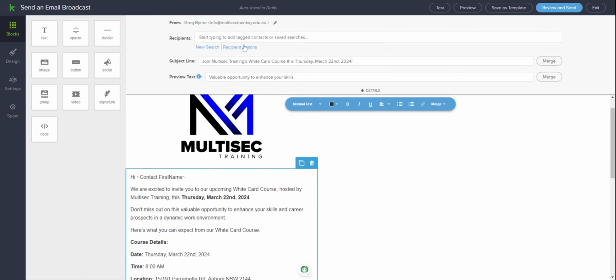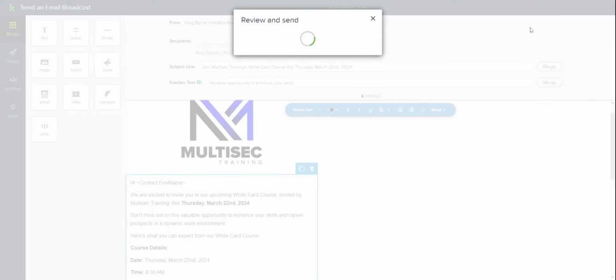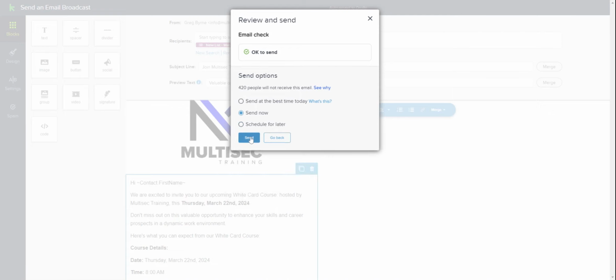And now what we've got to do is add recipients, up here. So we just go new search, pulls up all the contacts. Just takes a little while. You just basically go search and it adds everyone in there. See that? Then we go review and send, and 420 people won't get it. It's probably because their emails bounced or whatever. So Keap takes them out. Schedule for later. Send now. Okay, go send, and we are done. And that is how you send a previous email.